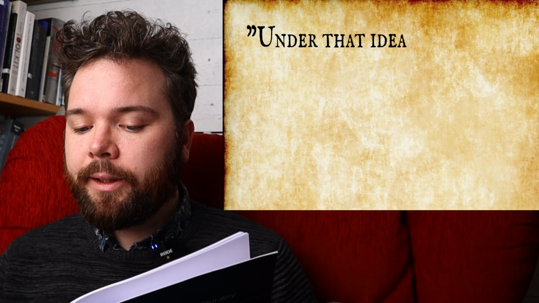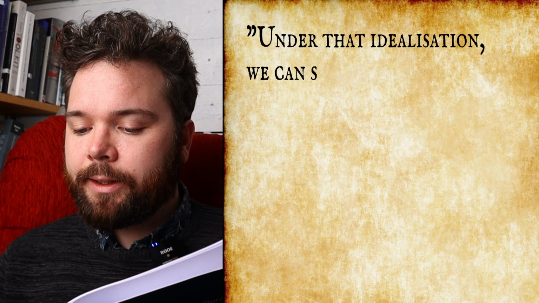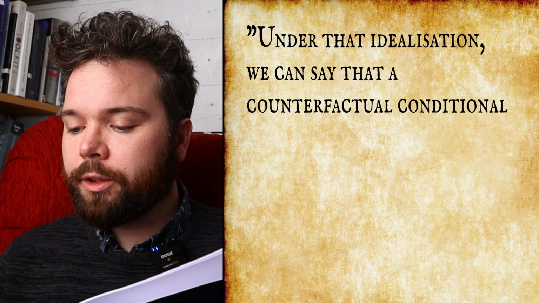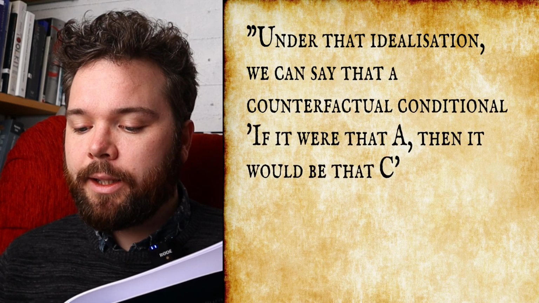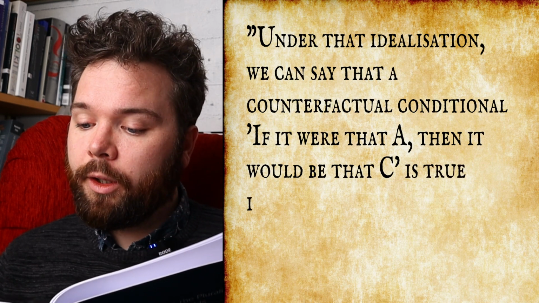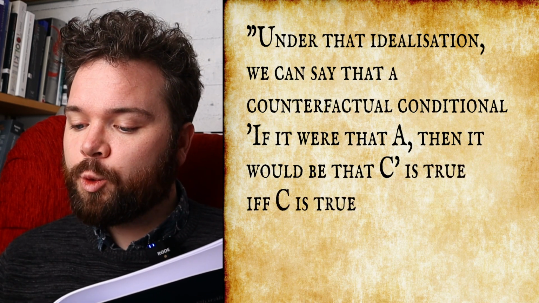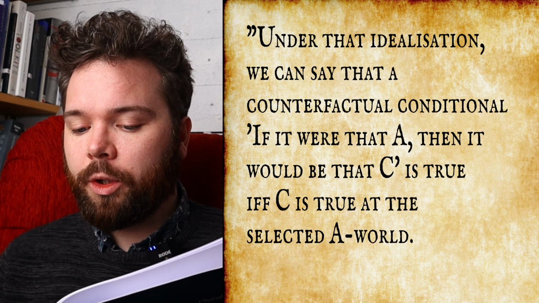Here Lewis writes, "Under that idealization, we can say that a counterfactual conditional, if it were that A, then it would be that C, is true if and only if C is true at the selected A world.